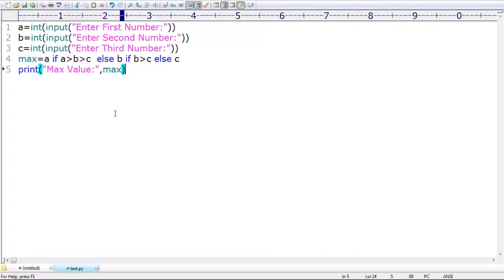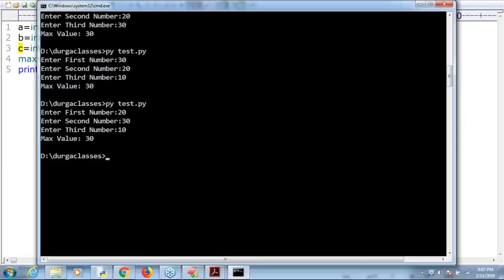If you take 10, 10, 10, then automatically this condition fails. Next, after that, else B, this condition also fails. First condition fails, second condition fails, then the max value is treated as C. The max value is treated as C.